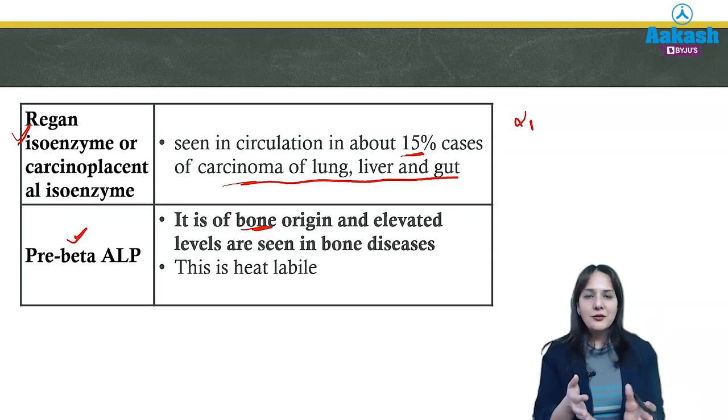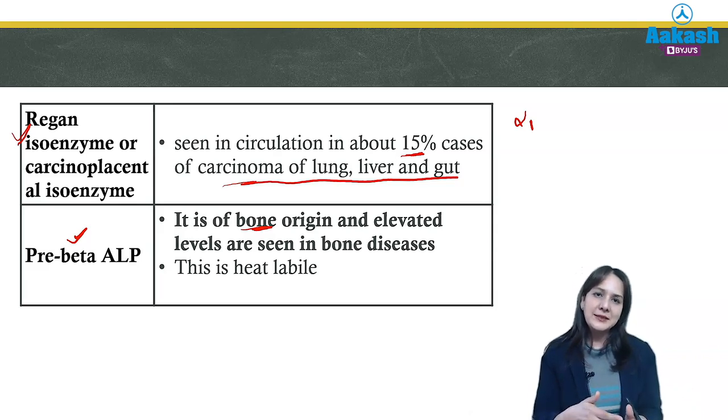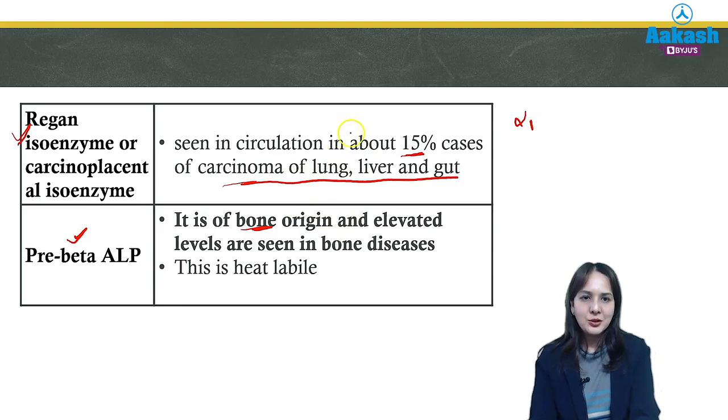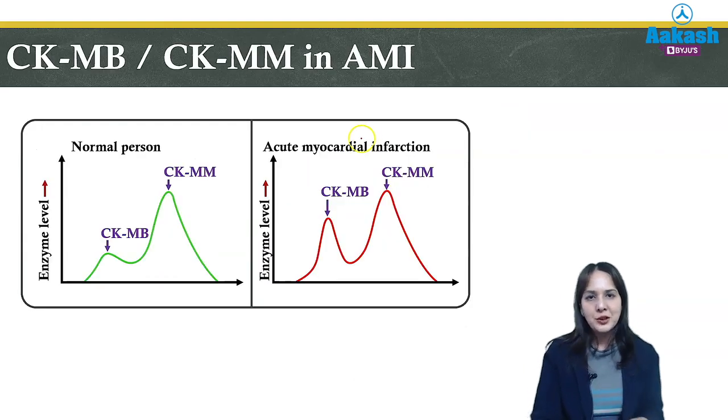So if the alkaline phosphatase level is high, you should rule out whether the patient is pregnant or not. And second, in growing children also we get more alkaline phosphatase in normal conditions. So this was all about the isoenzymes of alkaline phosphatase.